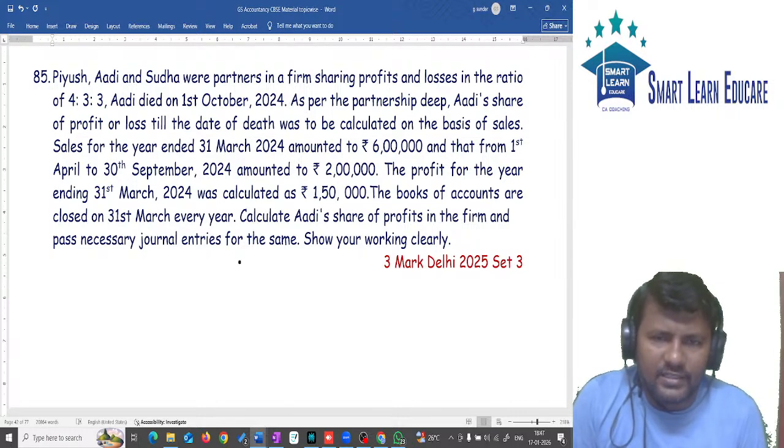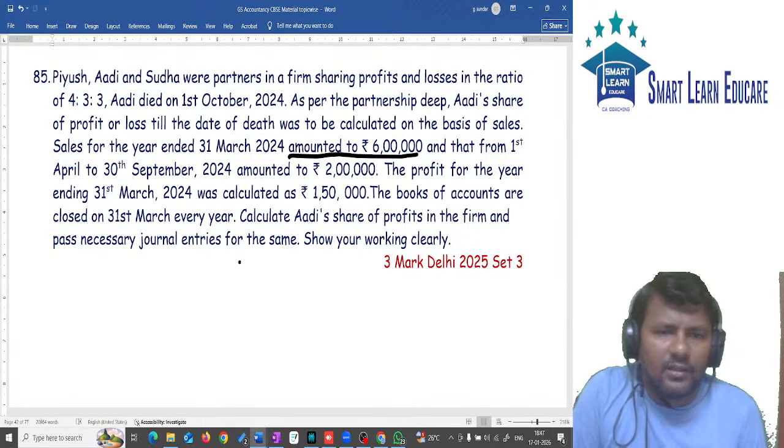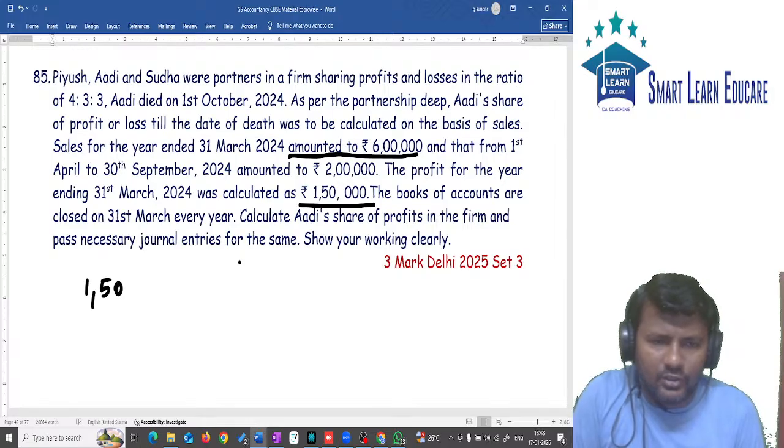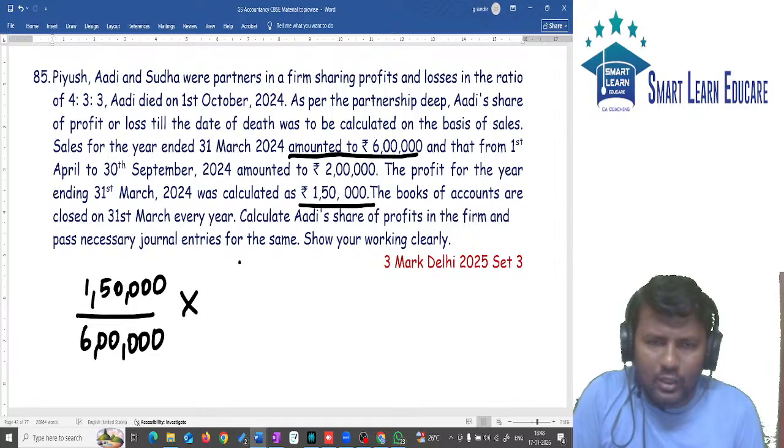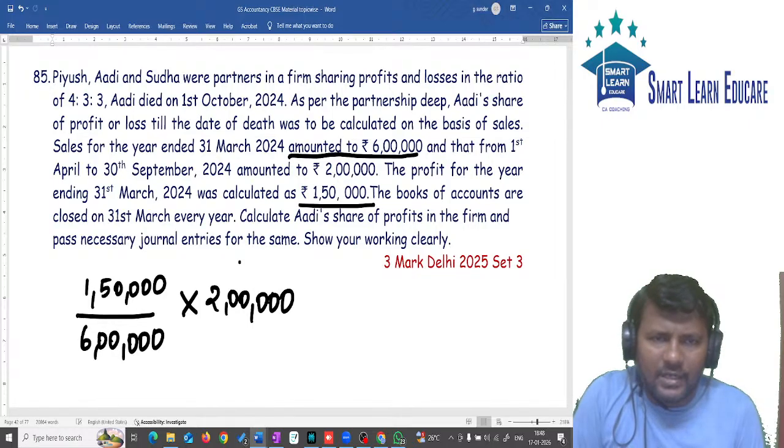Sales is given. Last year's sales is 6 lakh. Last year's profit is 1,50,000. So 1,50,000 divided by sales 6 lakh, into current period's sales, 2 lakh, into the partner's share.